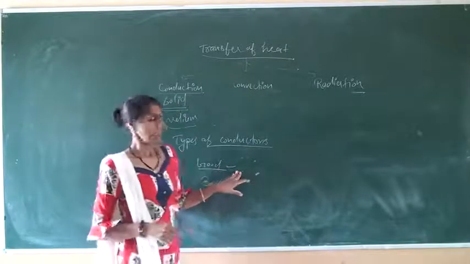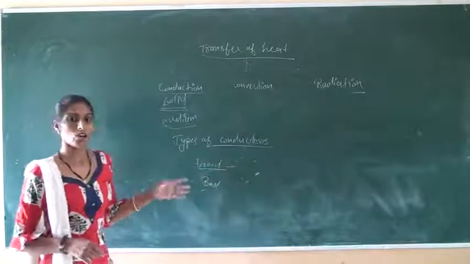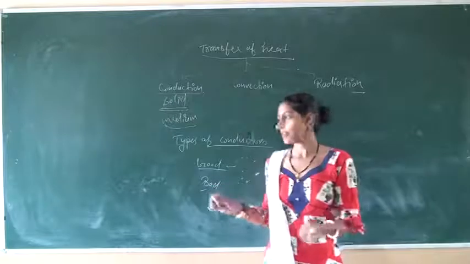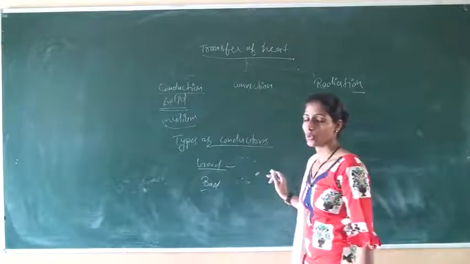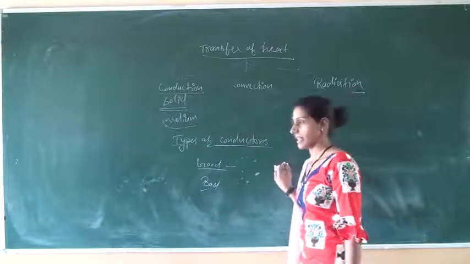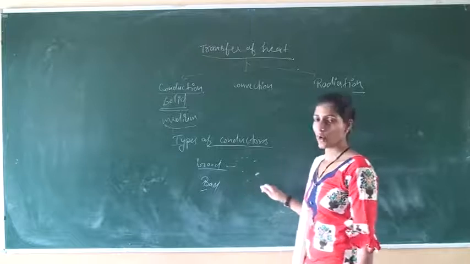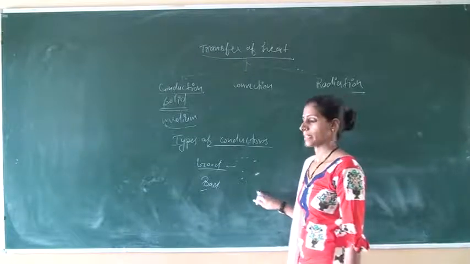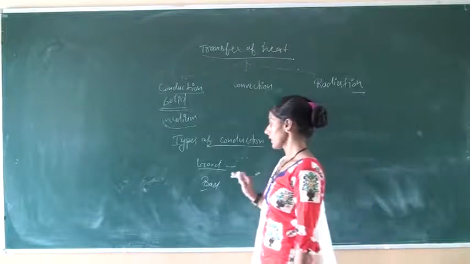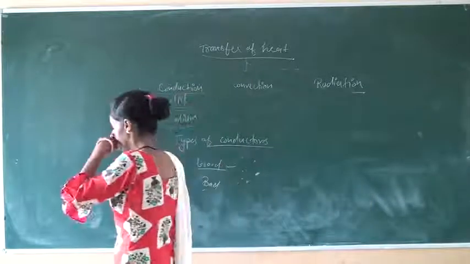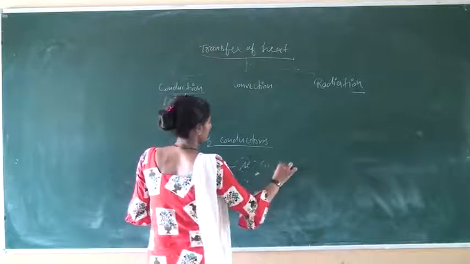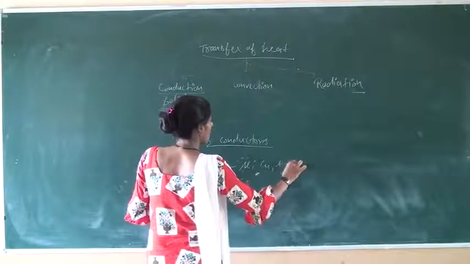Good conductors are those which allow heat to pass through them very easily, and bad conductors are those through which transfer of heat does not take place easily. Good conductors of heat are aluminium, copper, silver, gold.